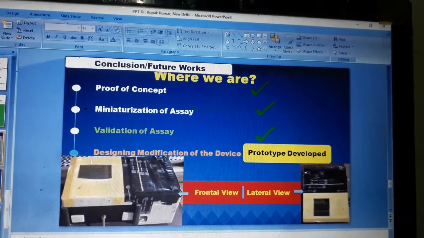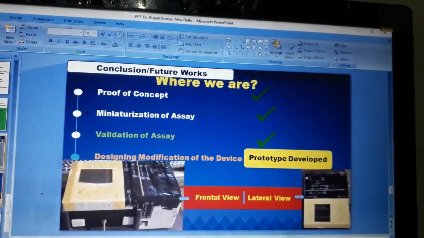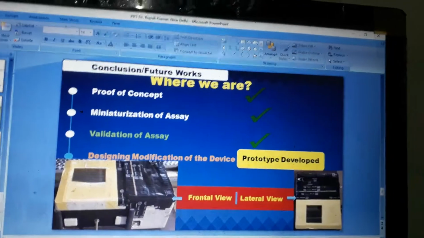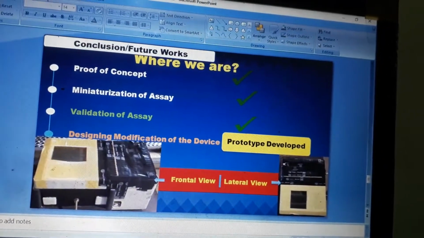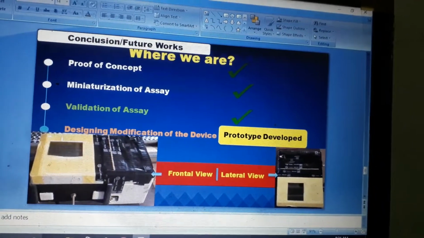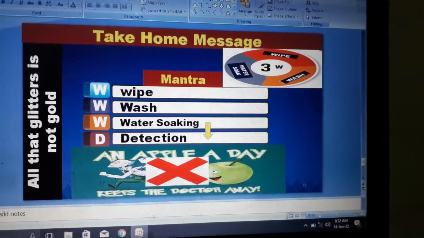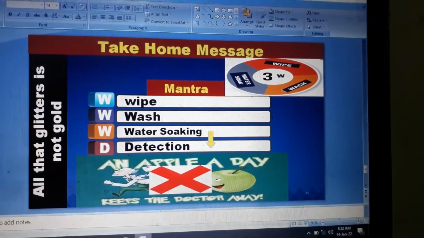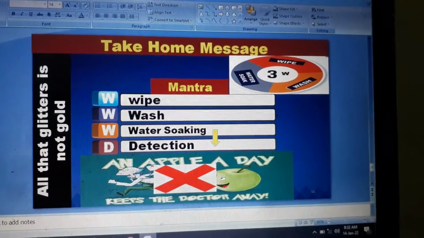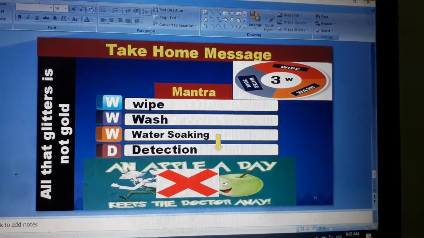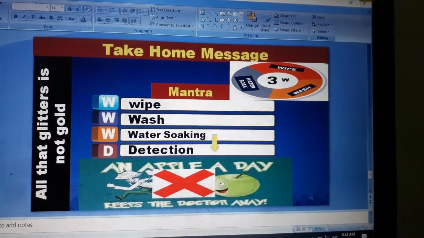Based on this assay, we are planning to develop a prototype that will tell you the concentration of morpholine available in the fruits and vegetables. The prototype is under development, and we are facing some technical issues, not related to biology and chemistry, but to some of the electronics components that I am not comfortable with.